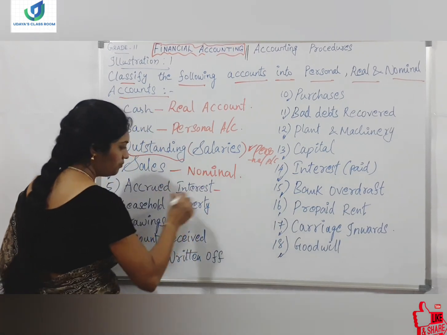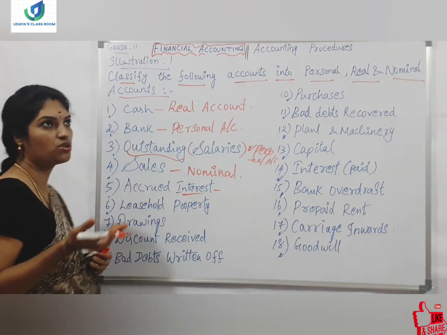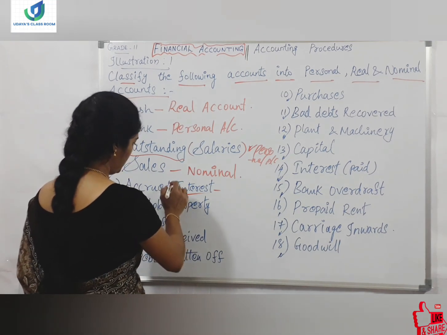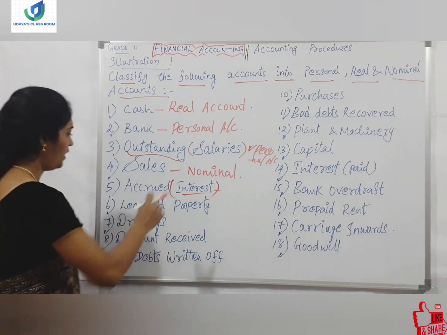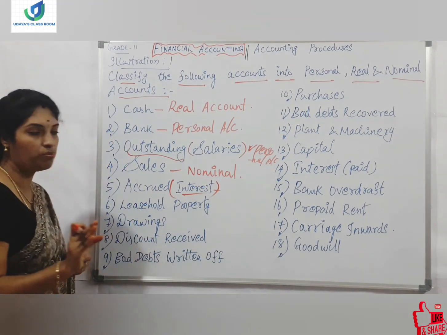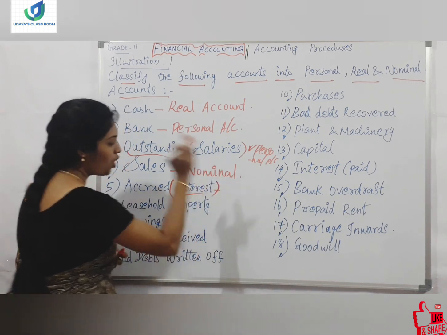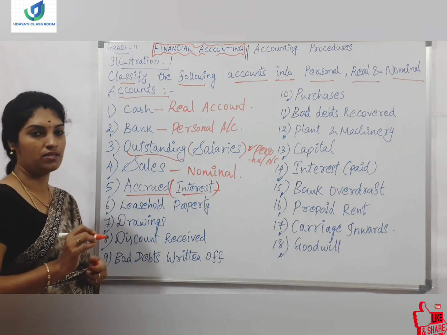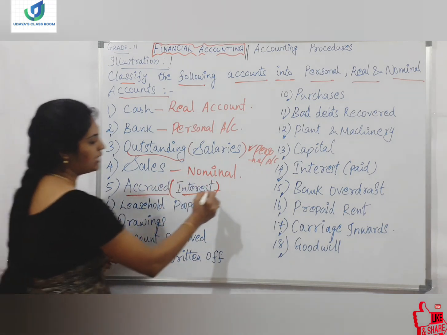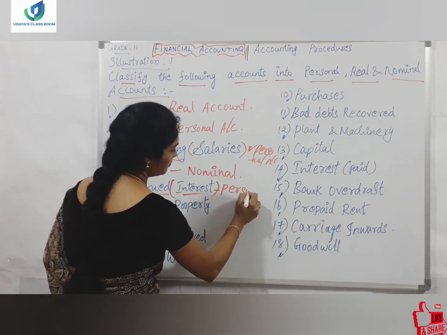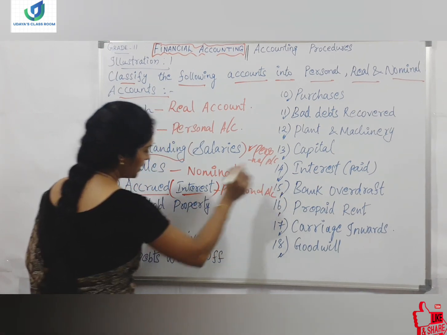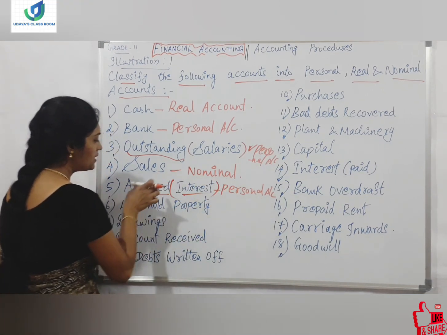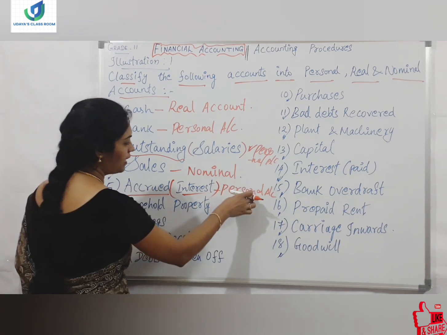Interest is revenue. So revenue comes under which type of account? Nominal account. But here one thing we need to concentrate on. Interest alone means we can immediately write it as a nominal account. But here the prefix is accrued, so we cannot write it as a nominal account. It is a personal account. Since accrued has come, we have to write it as a personal account.